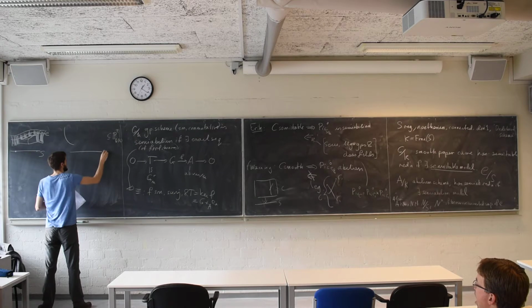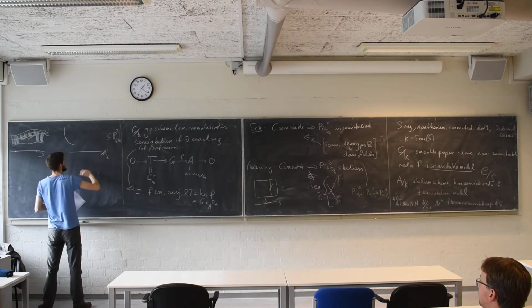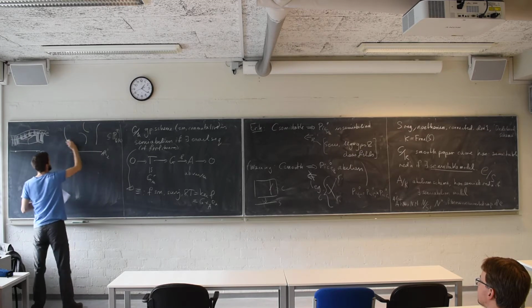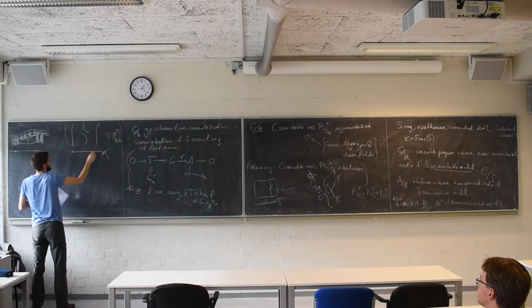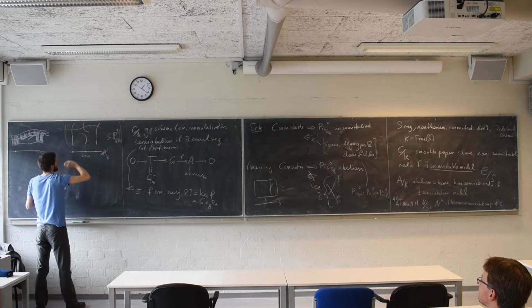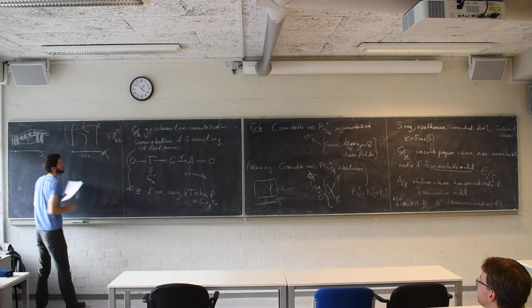And here's my A1 with coordinate t. So at some point I get these two components, or these are my conics. And then over t equals 0, I have two components. So it's in the affine space now, A2 over K[t]. But how do I draw?